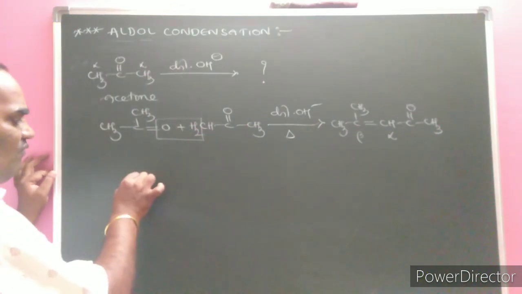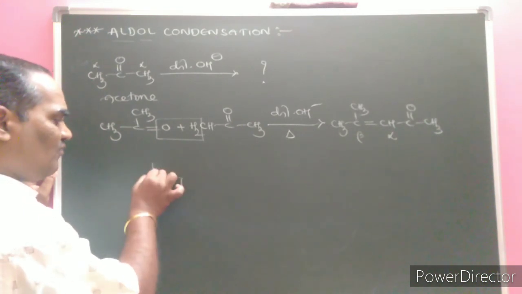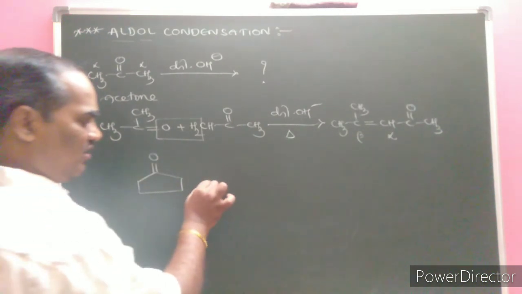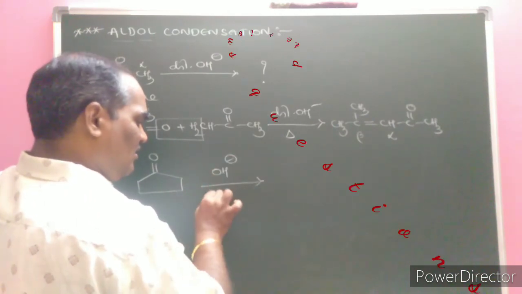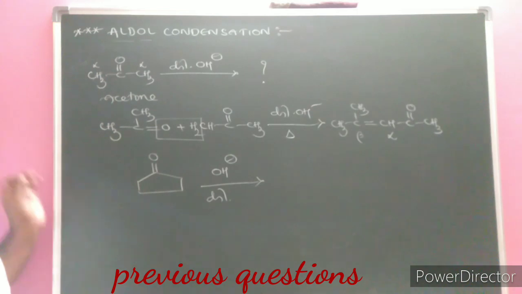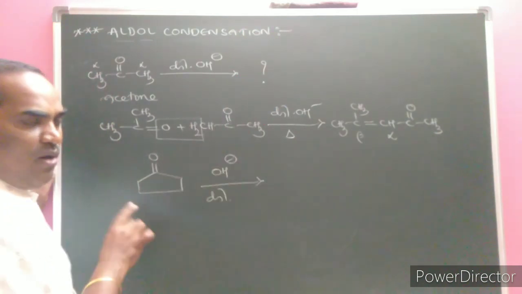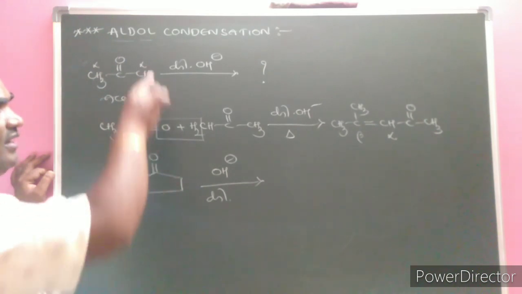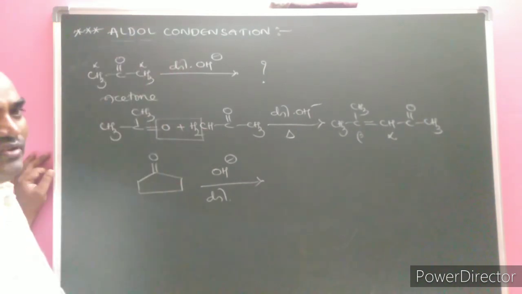Next one. For example, a molecule is given in this manner. Very important: here dilute OH minus ion is given, dilute, not concentrated. Then I want to write what is the formed product. In the entrance examination, they never ask the mechanism or the definition.